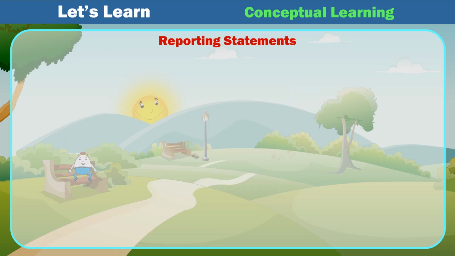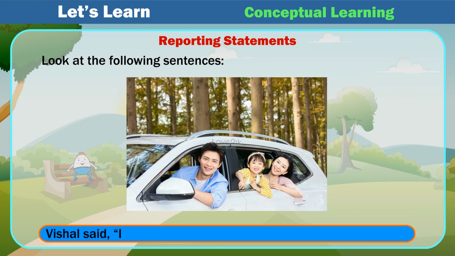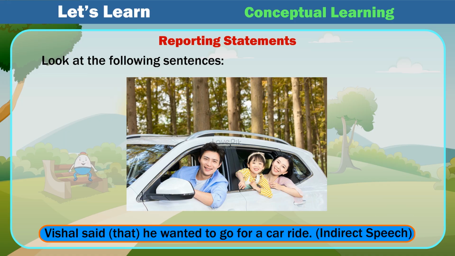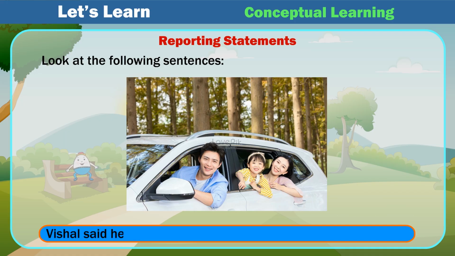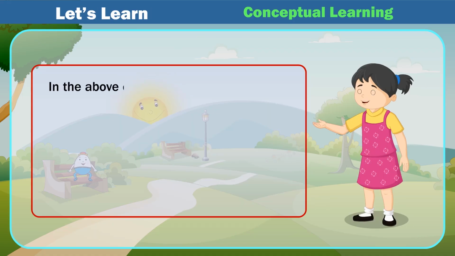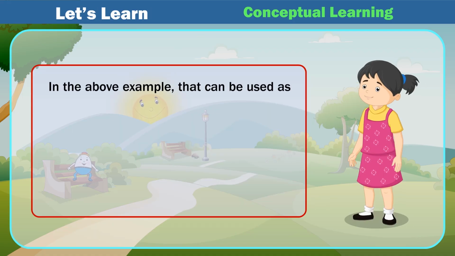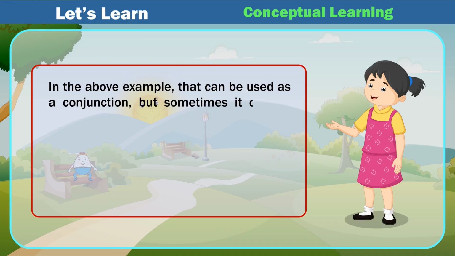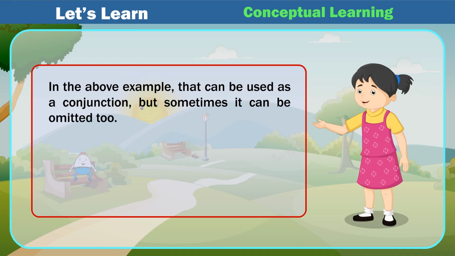Reporting statements. Look at the following sentences. Vishal said, "I want to go for a car ride." Direct speech. Vishal said that he wanted to go for a car ride. Indirect speech. Vishal said he wanted to go for a car ride. Indirect speech. In the above example, that can be used as a conjunction, but sometimes it can be omitted too.